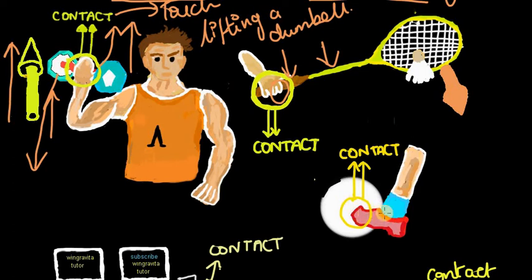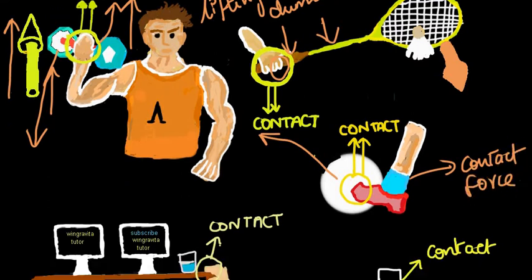When this leg and this ball are not in contact, the leg cannot apply its force onto the ball, and the ball cannot jump off from this place, isn't it? You have to apply force onto this ball by making contact with it. Without making contact, you cannot apply force in this case. So this is a contact force.